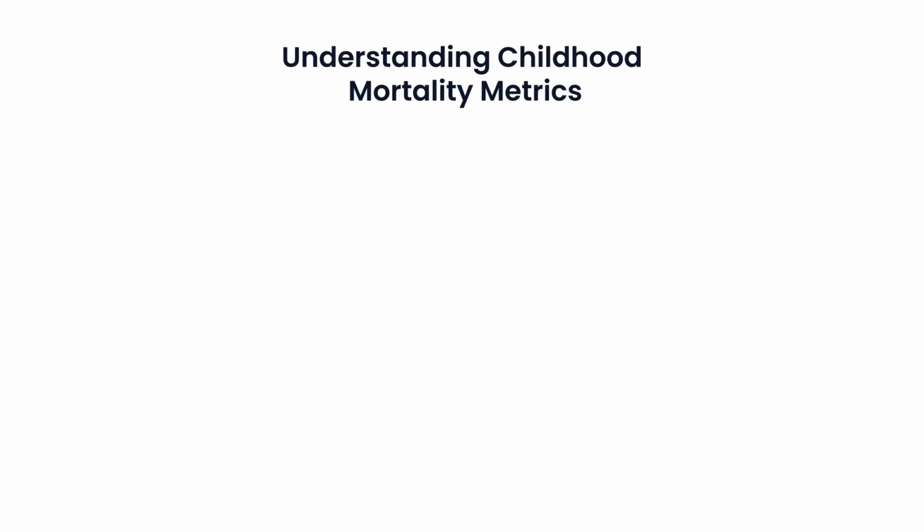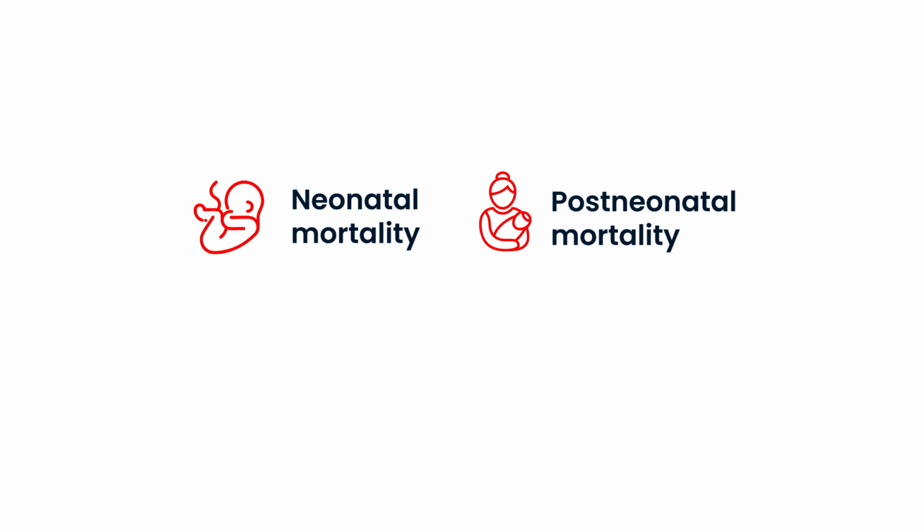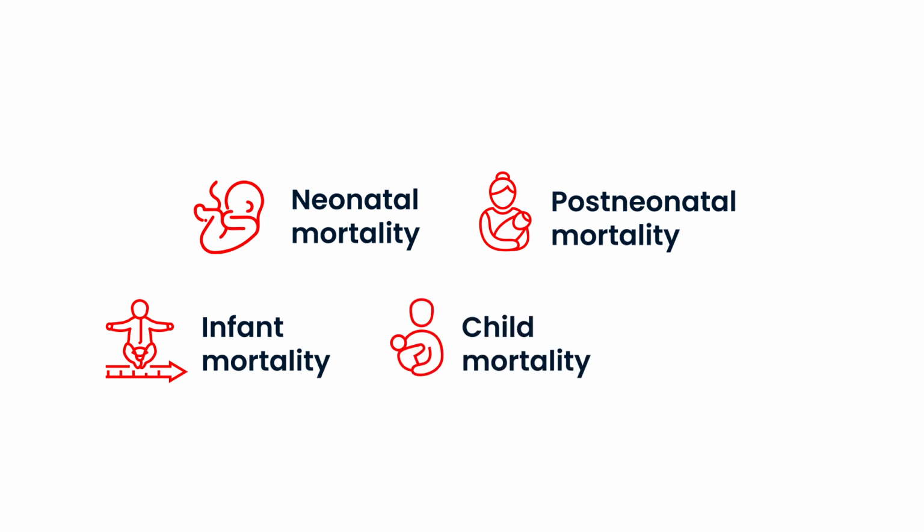Understanding childhood mortality metrics. First, let us define the key terms we will be using. Neonatal mortality is the probability of dying in the first month of life. Post-neonatal mortality is the probability of dying between 1 month and the first birthday. Infant mortality combines these two, measuring the probability of dying before the first birthday. Child mortality is the probability of dying between age 1 and 5. Finally, under 5 mortality covers the probability of dying before the 5th birthday.